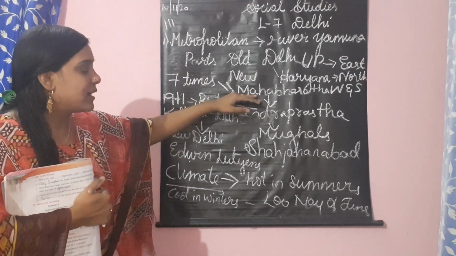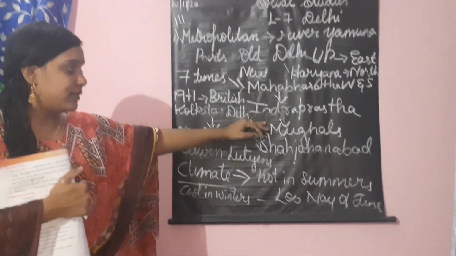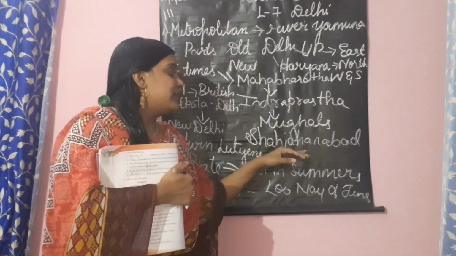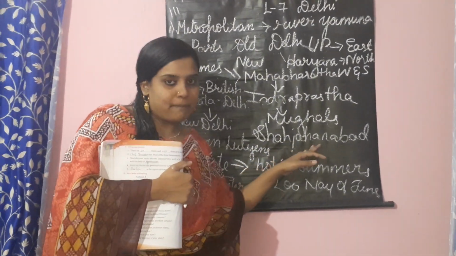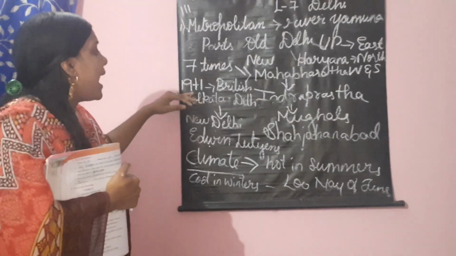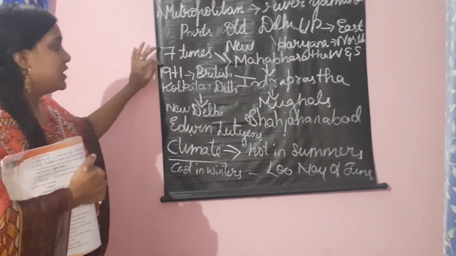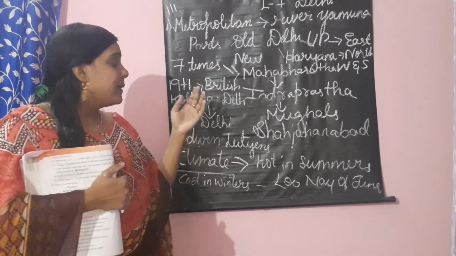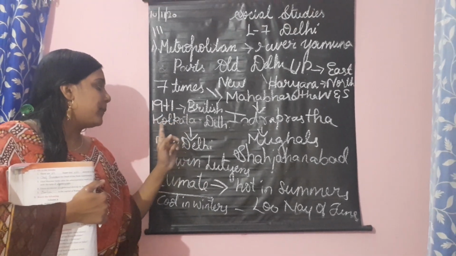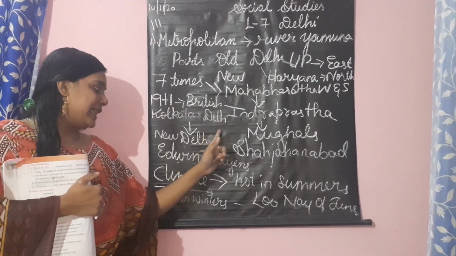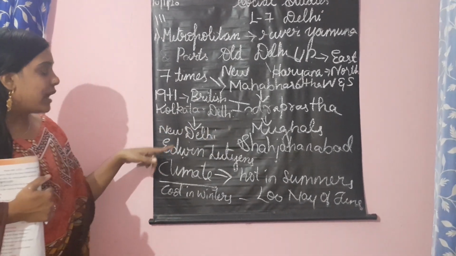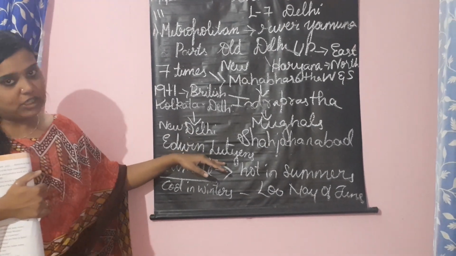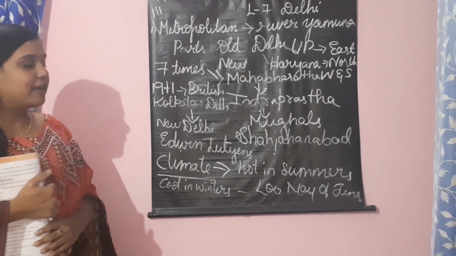During Mahabharata time, it was named Indraprastha, and when the Mughals ruled, they renamed it Shah Jahanabad. Before 1911, the British capital was Kolkata. In 1911 they shifted their capital to Delhi. Then New Delhi was formed, planned by Sir Edwin Lutyens.